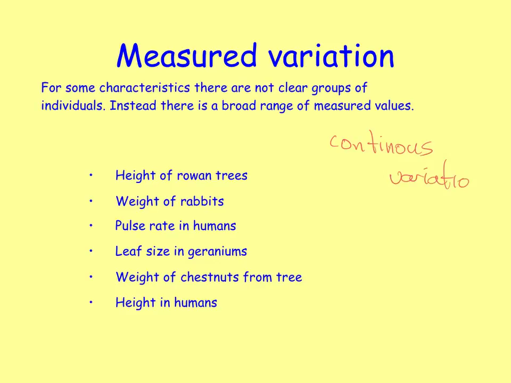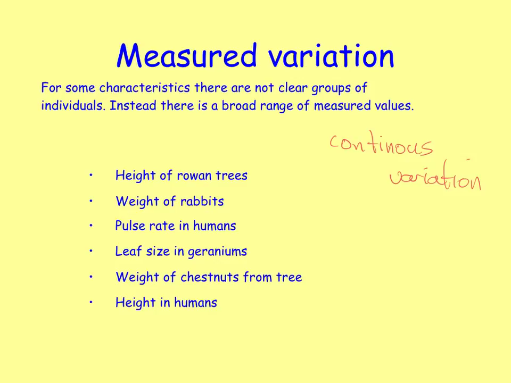And examples of that would be height in humans, heights of trees, weight of rabbits, weight of humans, the pulse rate in humans, leaf size in geraniums, mass of chestnuts from a tree, and height in humans as well, where you get this broad range of values. So if you're looking at heights in humans, you're going from maybe something like 4 feet up to something like 6 or 7 feet. So you've got a range of values in between.